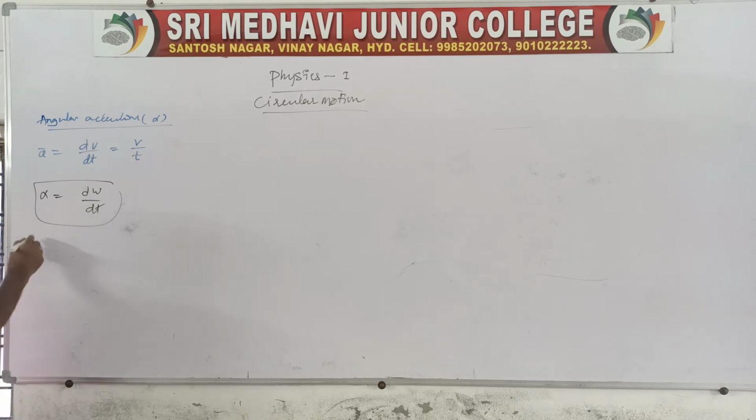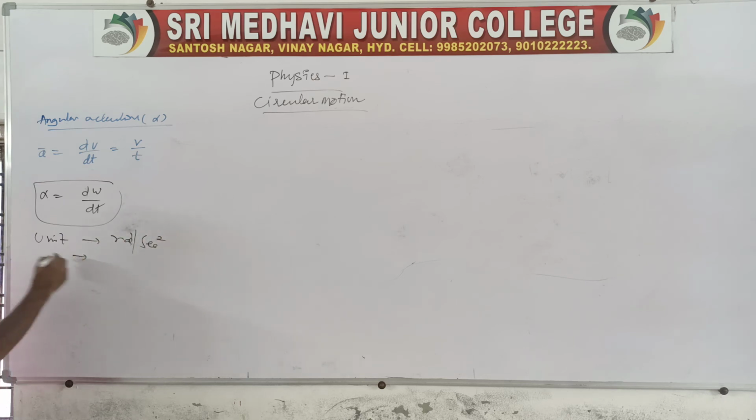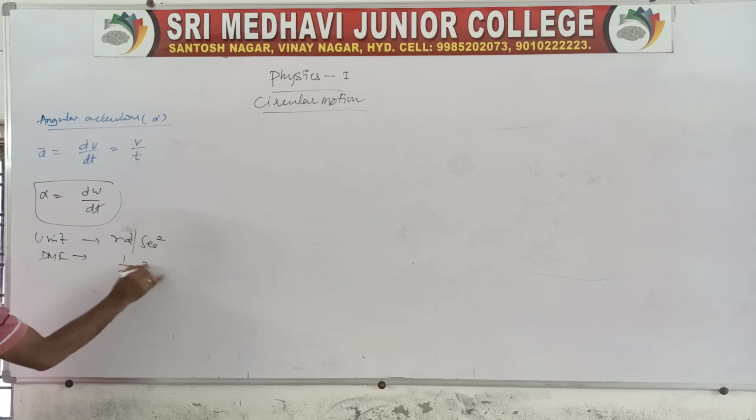So here also you write your units, that is radians per second square. Here your dimensional formula, that is T power minus 2, very simple.